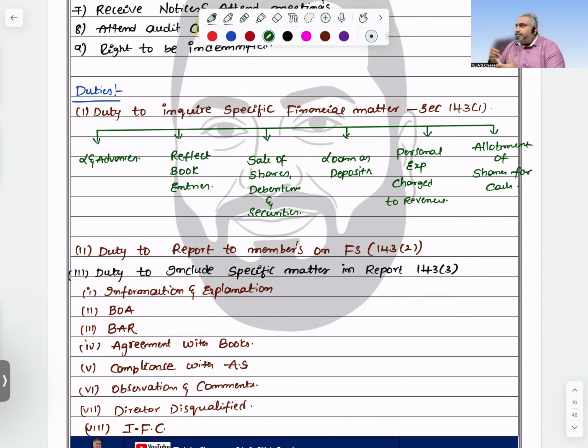Any personal expenses charged to revenue, sir? Any shares allotted for cash? Yes, sir. Full amount received? No, sir. How much amount is pending, and has it been properly disclosed in the balance sheet or not? If not, then that matter should be included in the audit report. But before including any matter in the audit report, first discuss with the people. Straight away, don't include every matter in the audit report. Ask them, inquire, listen to their explanation. Still if you are not satisfied, then include that part in the audit report itself.